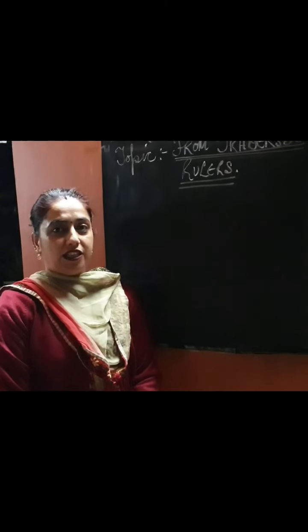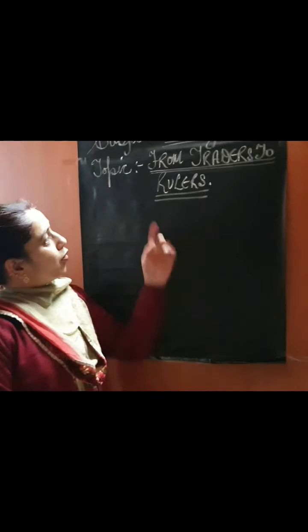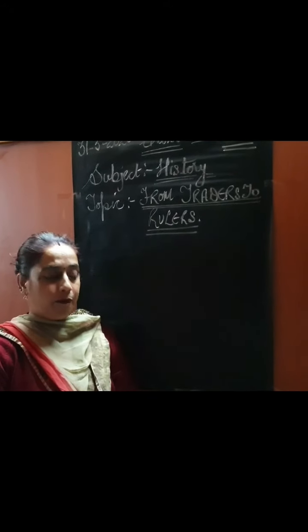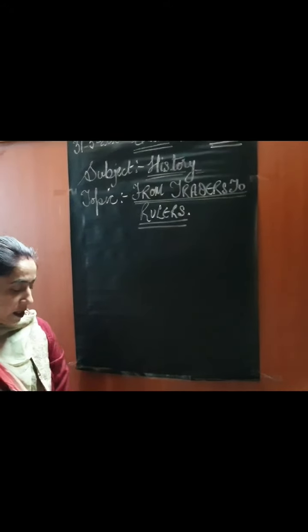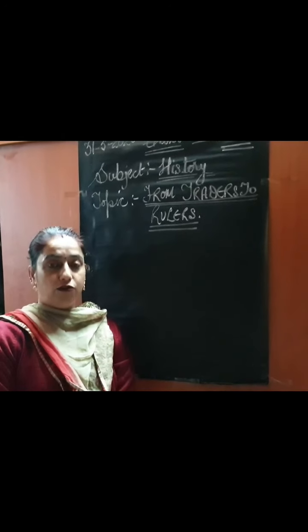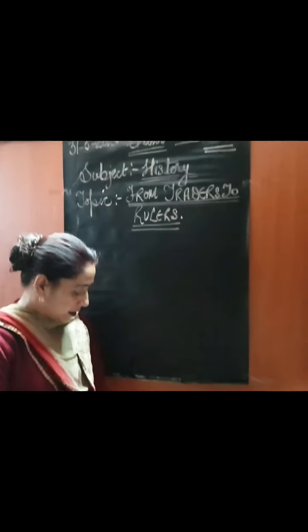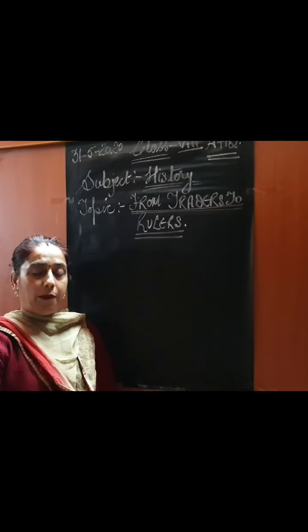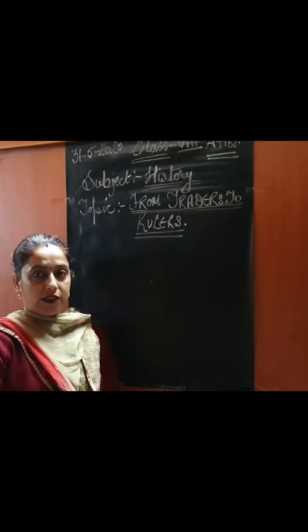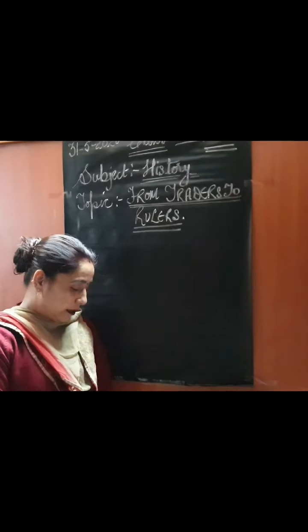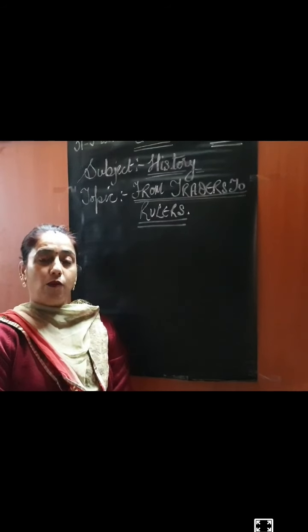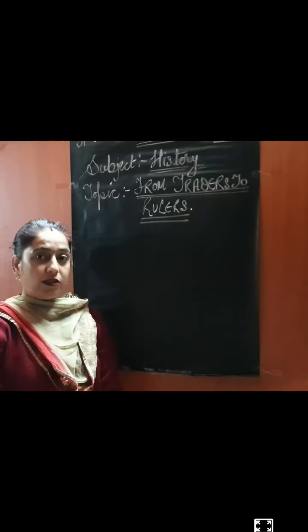Now we'll start with our new chapter, From Traders to Rulers. This chapter is for class 8A and B. Today we are going to study From Traders to Rulers. As you all know, in the previous chapter we covered the decline of the Mughal Empire. So how it declined, and how these traders came to rule our country, is what we are going to study today. So let's begin with the chapter.